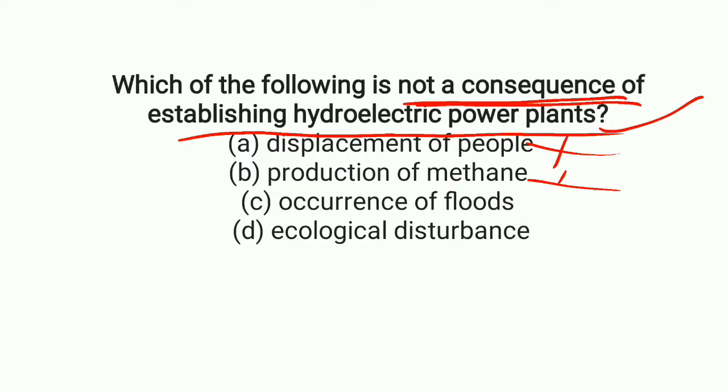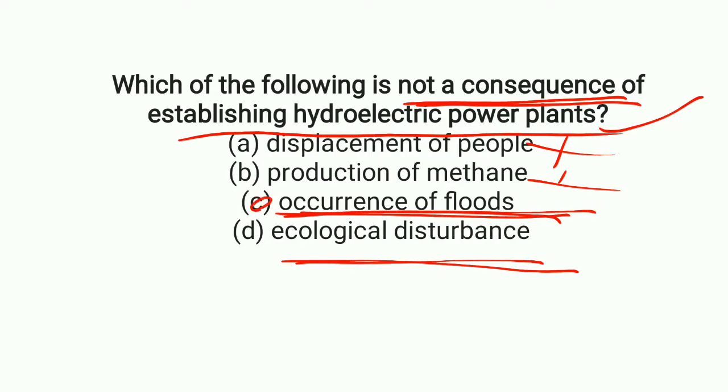And ecological disturbance. Ecological disturbance is also a consequence of a hydroelectric power station. What is not, that is, the occurrence of floods. Occurrence of flood is not a consequence of establishing a hydroelectric power plant.